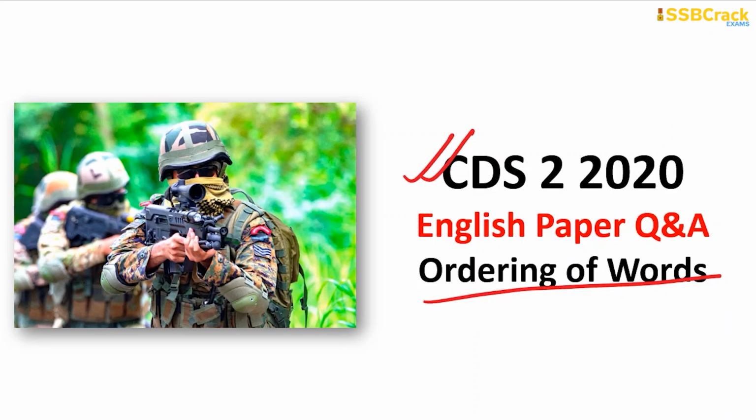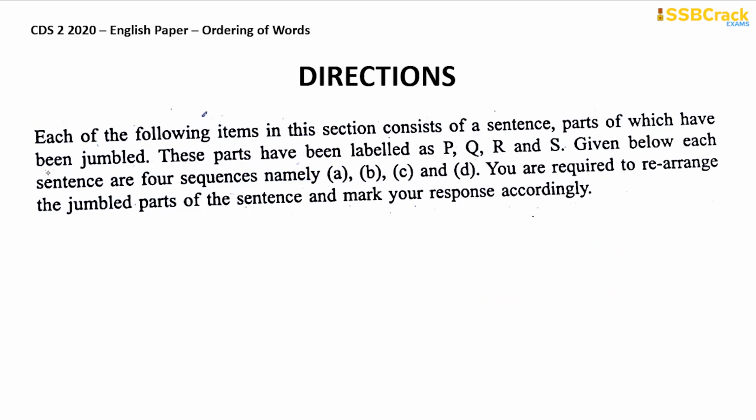So let's start first of all with the directions or instructions for this section and then we will proceed on to the questions and their solutions. Each of the following items in this section consists of a sentence, parts of which have been jumbled. These parts have been labeled as P, Q, R and S. Given below each sentence are 4 sequences, namely A, B, C and D. You are required to rearrange the jumbled parts of the sentence and mark your response accordingly.